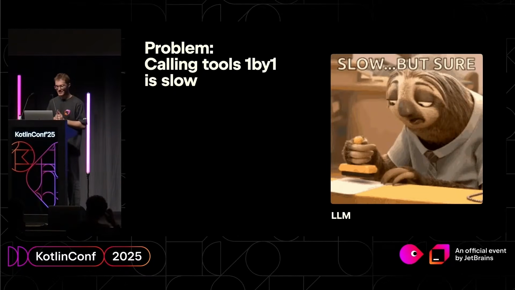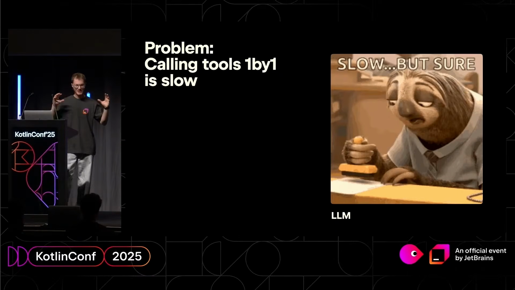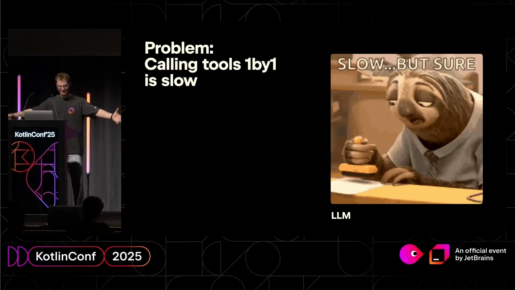I promised you to solve the problem of calling tools one by one being slow. Again, let me illustrate this. Imagine you're building an Android application for your bank with Kotlin, and you gave the LLM all the buttons as tools. So now the LLM will click buttons one by one to solve the user's problem. That's going to be very slow. Just trust me. You'll wait for every next button click.